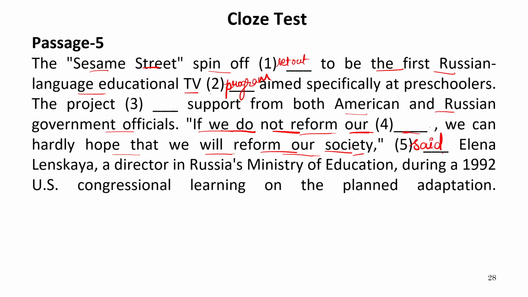Now let us read the entire passage again. The Sesame Street spin-off set out to be the first Russian language educational TV program aimed specifically at preschoolers. The project received support from both American and Russian government officials. If we do not reform our education, we can hardly hope that we will reform our society, said Elena Lenskaya, a director in Russia's Ministry of Education, during a 1992 US congressional hearing on the planned adaptation. So this will be the entire passage, and this is absolutely correct.